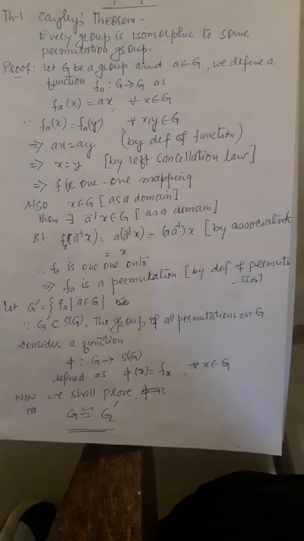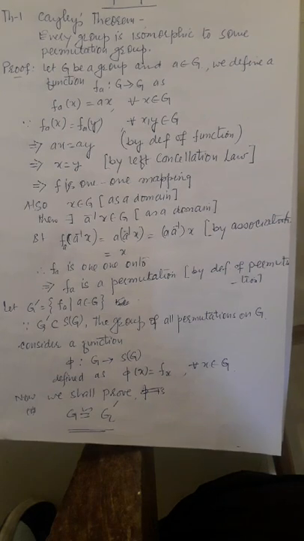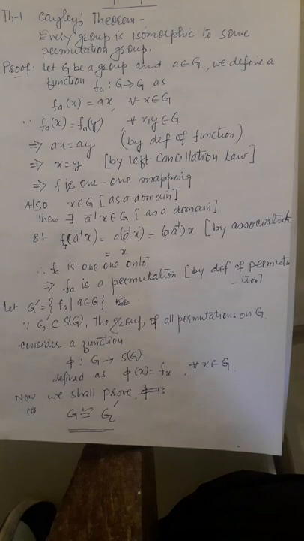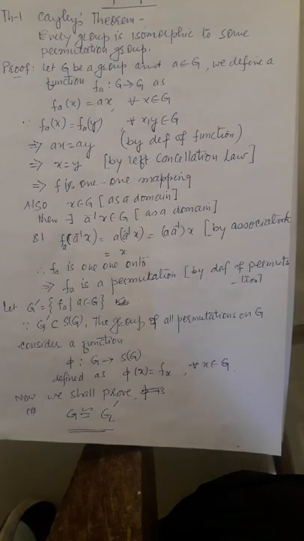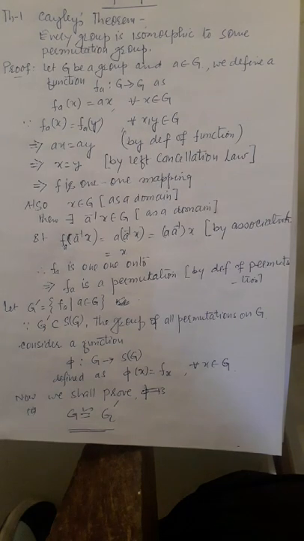This function is one-one because, taking the image of f_a using the definition, ax equal to ay. Left cancelling a, we get x equal to y, so the mapping is one-one. Also, now we show that the function is onto.